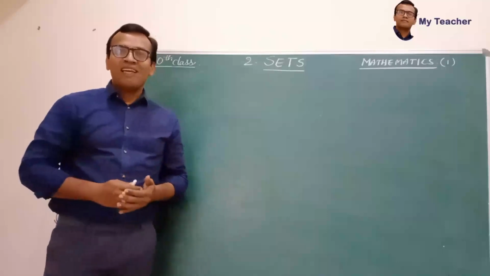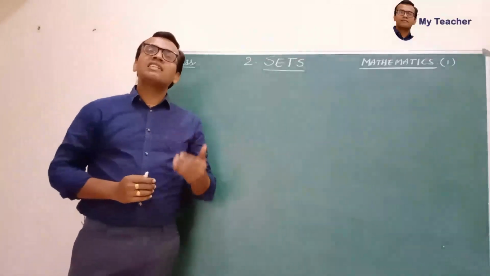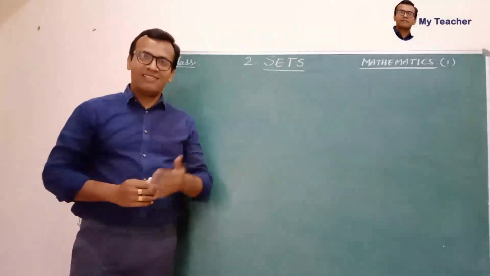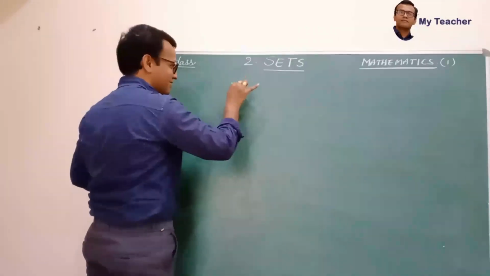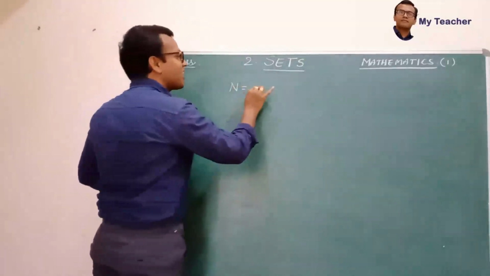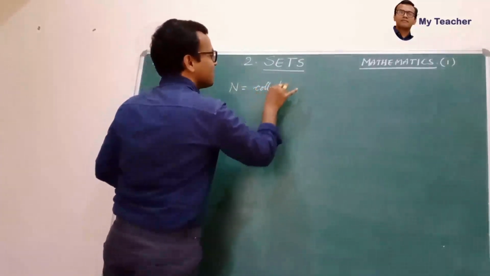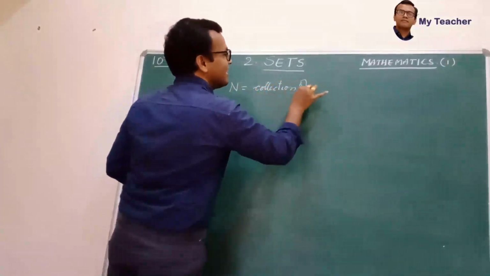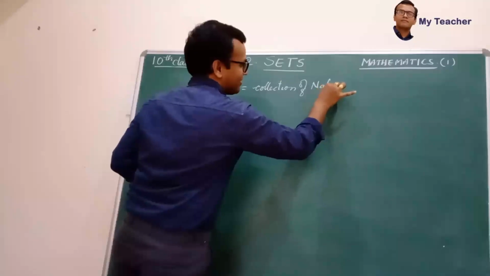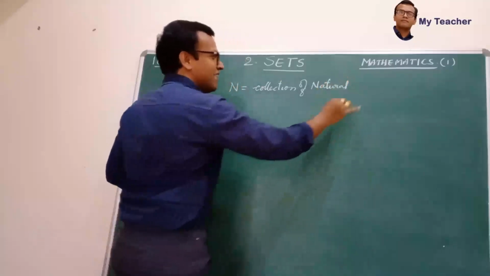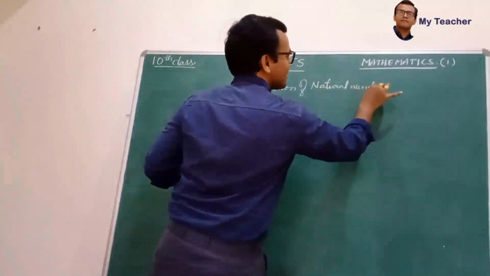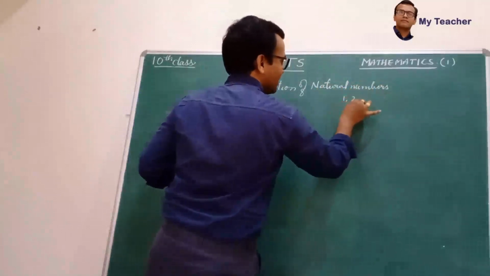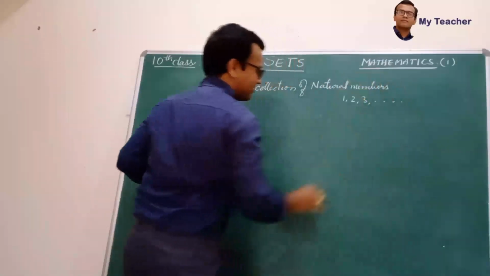For example, the groups of numbers that we generally use in mathematics are: N is the collection of natural numbers, like 1, 2, 3, and so on.